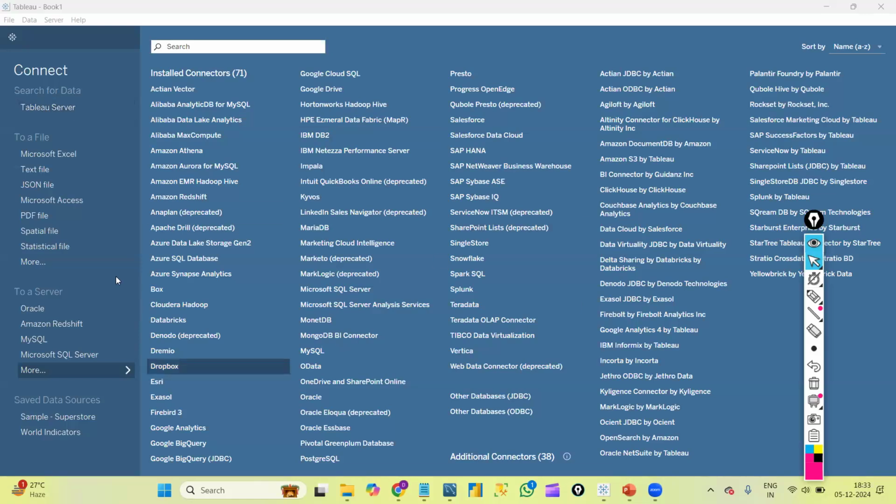Whatever you can see here is Tableau desktop, but we can literally open a virtual Tableau desktop inside Tableau server. Everything we learn here can be done inside Tableau server. In real time, we won't install Tableau desktop; we will connect to the Tableau server and do all the things from there. From Tableau server we will connect to our client's database like this.